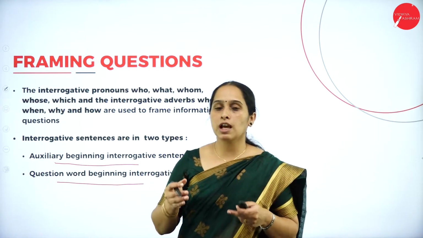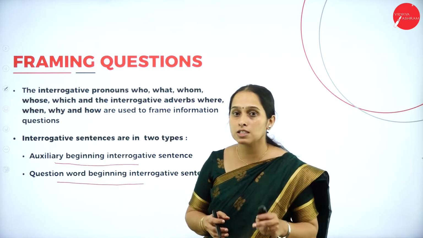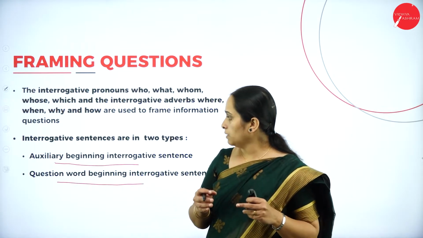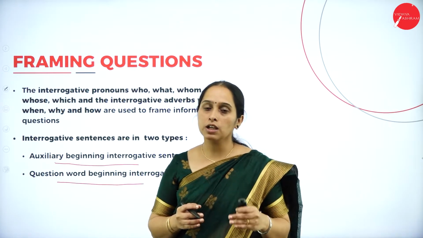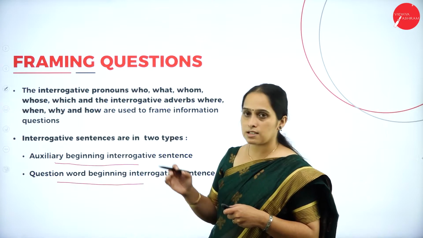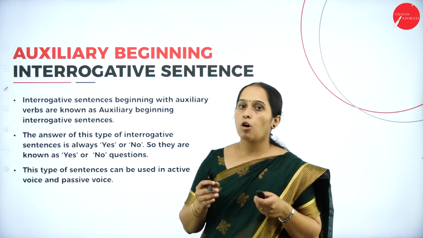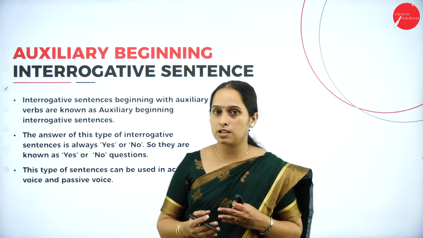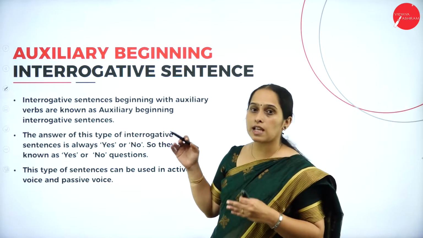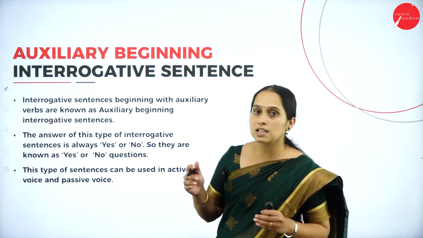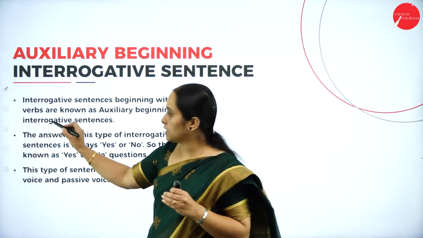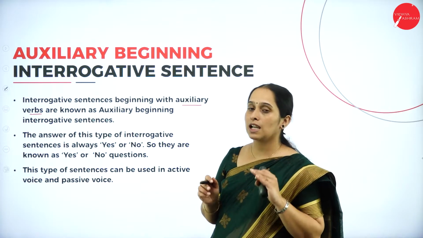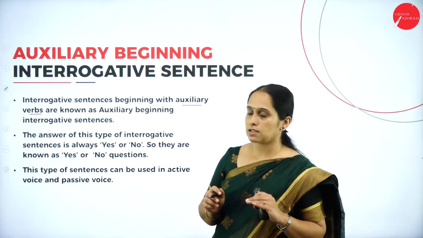So there are two types of interrogative sentence, that is auxiliary beginning, the questions beginning with the auxiliary words, then question words, the questions beginning with the question words. So let's look into what is auxiliary beginning interrogative sentences. Interrogative means questions. So interrogative sentences beginning with auxiliary verbs are known as auxiliary beginning interrogative sentences.